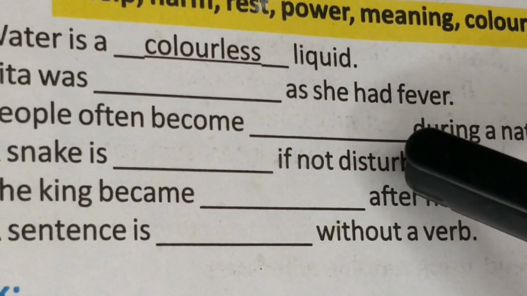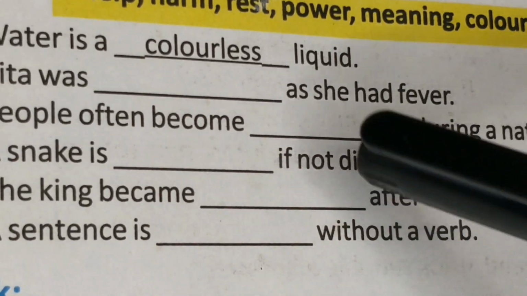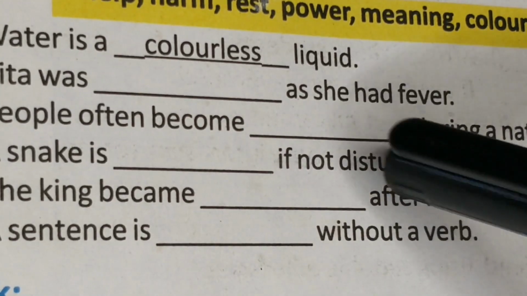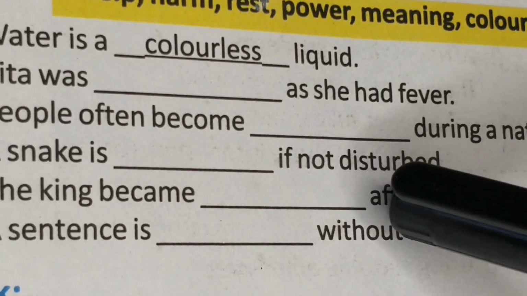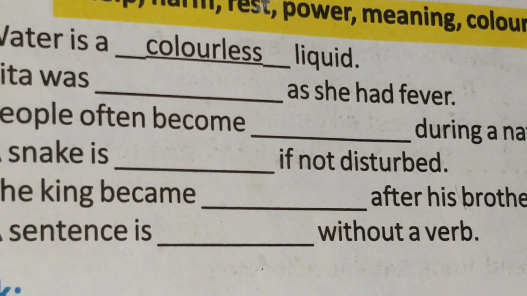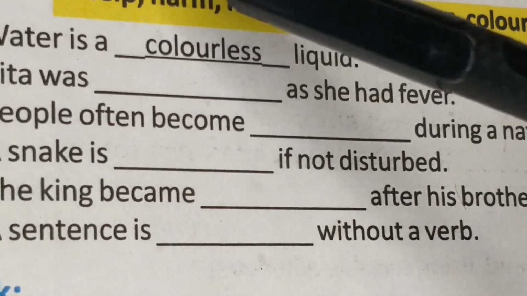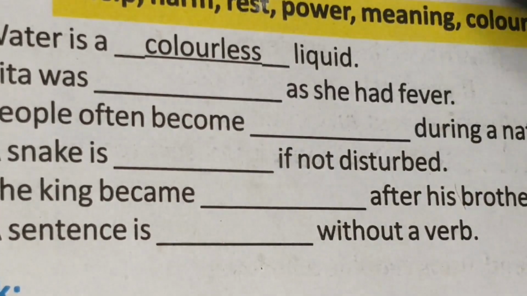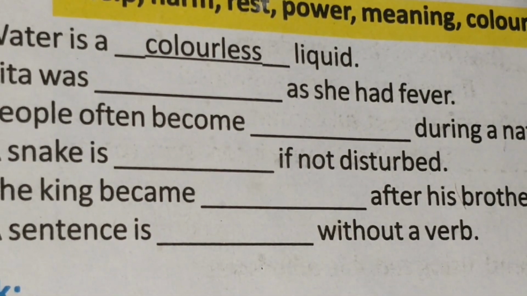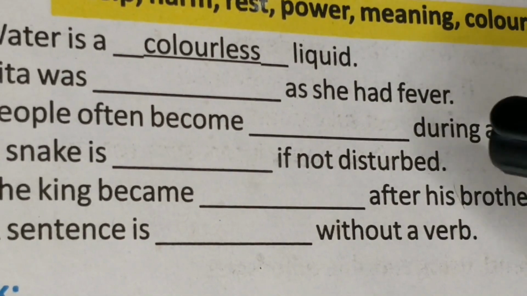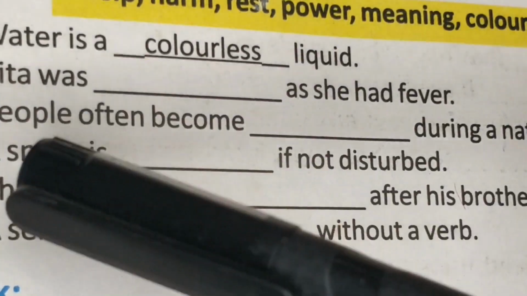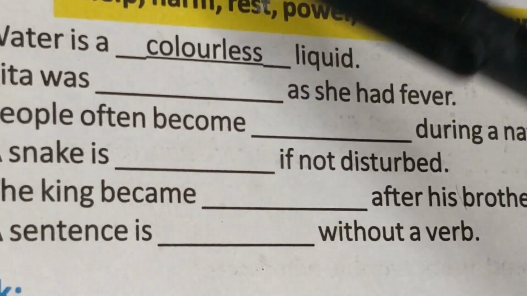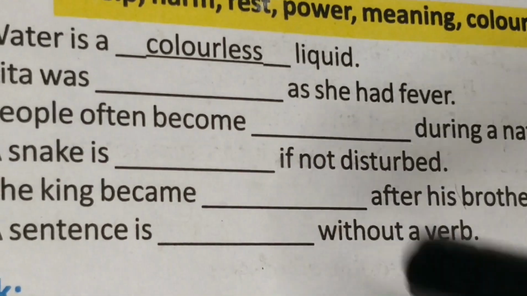Suppose we don't disturb a snake, if we don't try to block its path or poke it with a stick, then it is harmless, H-A-R-M. It does not cause any harm. It will just go on its way. We should not disturb any animal. Then they don't attack us. But if we disturb them, then they attack us. So here it will be, a snake is harmless if not disturbed.